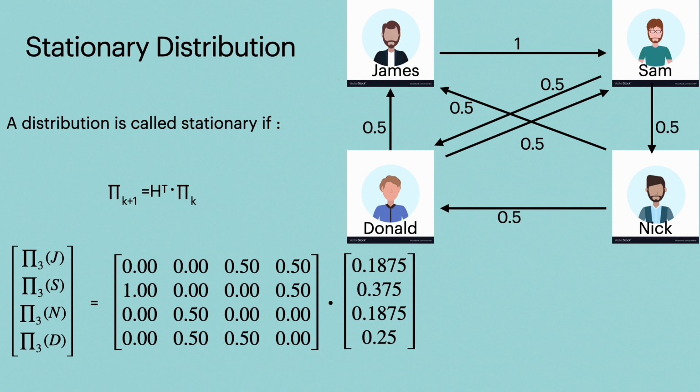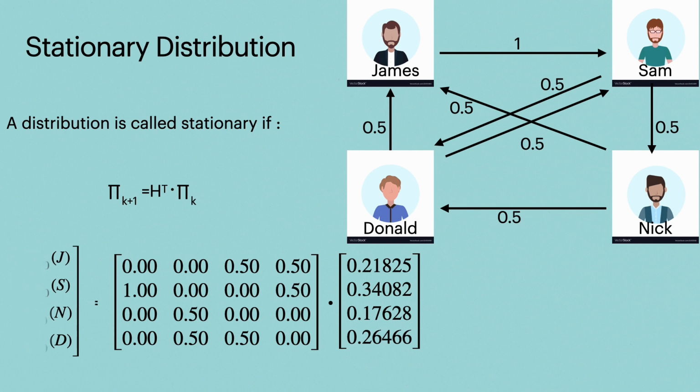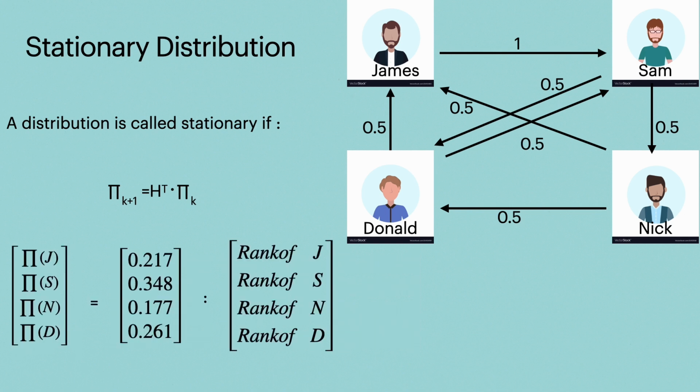And after many such iterations the ranks of candidates stabilize and we achieve a stationary distribution. And we see that Sam is ranked topmost, Donald is ranked higher than Sam, and Nick is ranked lowest. Here Sam was ranked higher as James gave his whole 1 vote to him, which boosted his rank. Here, Donald was ranked higher than Sam because even though they both had the same votes, Donald was voted for by Sam, whose rank was boosted by James's whole 1 vote, and he was also given a half vote by Nick. While Nick ranked lowest as he was only given a half vote by Sam. Thus, the rank of a web page doesn't only depend on the number of web pages it's linked to but on the quality of pages linked to it.